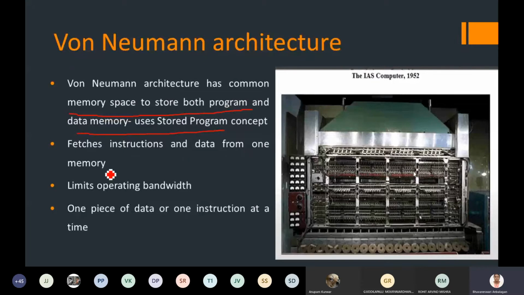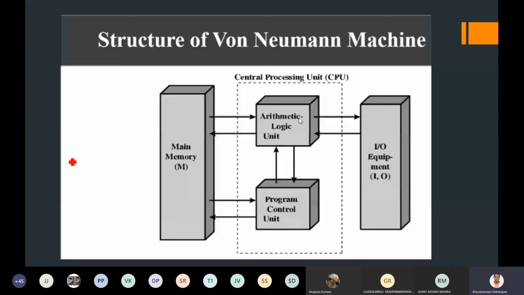With a common memory, the processing bandwidth will be very limited. This was the limitation of the von Neumann architecture.